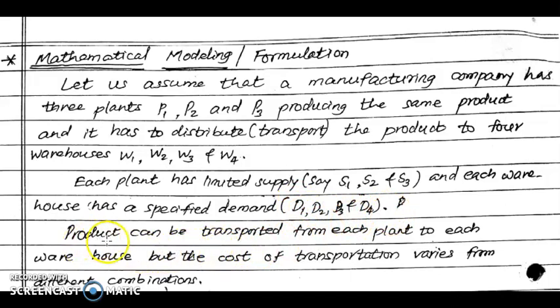And our intention here is we have to transport the product from each plant to each warehouse, but the cost of transportation varies for different combinations. Now let us see how the cost varies.